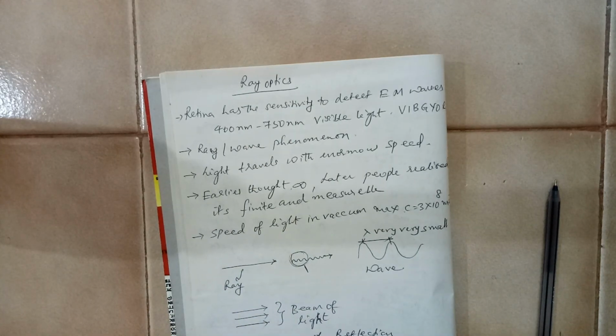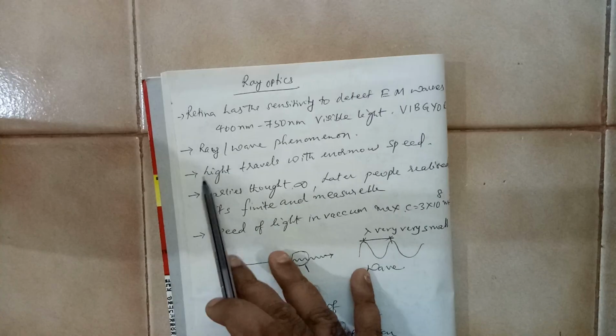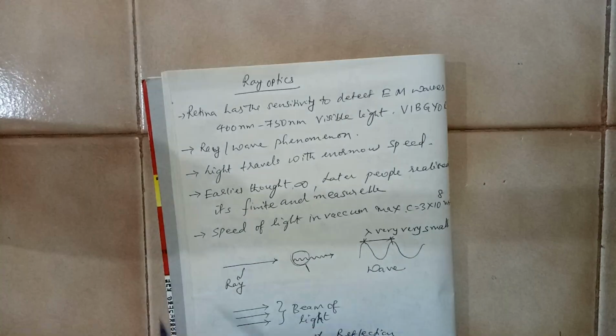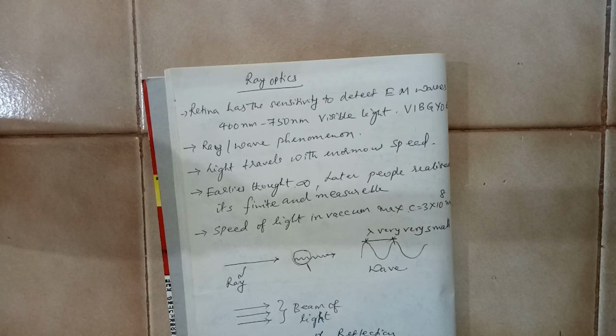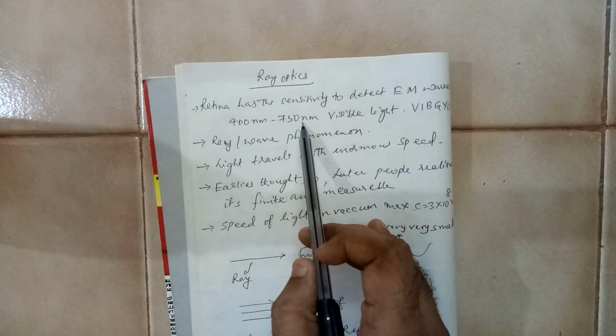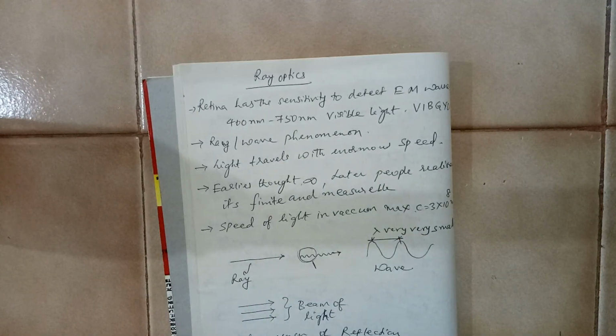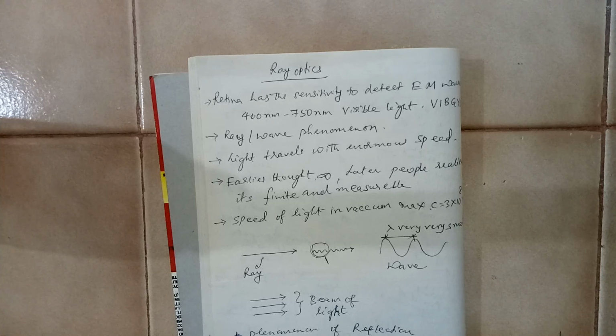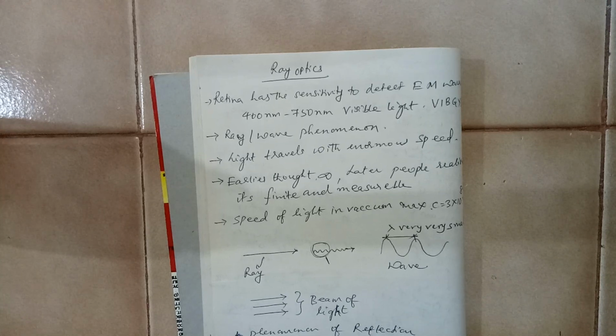Now light is both a ray and a wave phenomenon. Here in this chapter we are discussing it as a ray, but basically light is a wave, a very, very small one. Nanometer means 10 power minus 9 meters. It is ridiculously small. It cannot be detected by a normal human eye. If you want to see that wavelength with your eye, it's not possible.